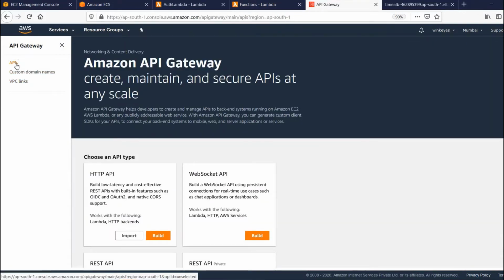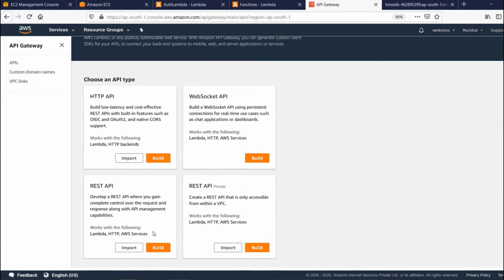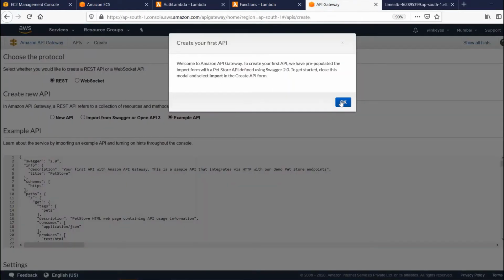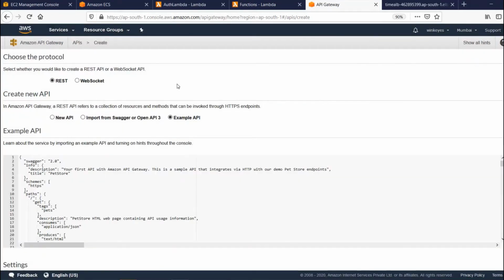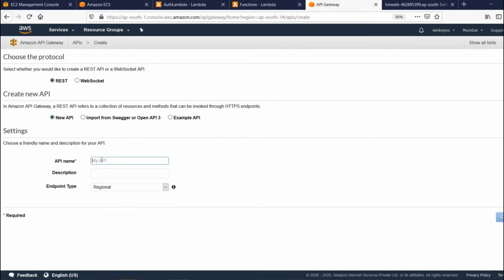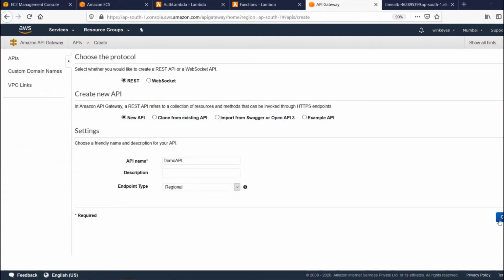Let's create an API, which is a normal REST API. I'll take a new one, my demo API. Let me create.